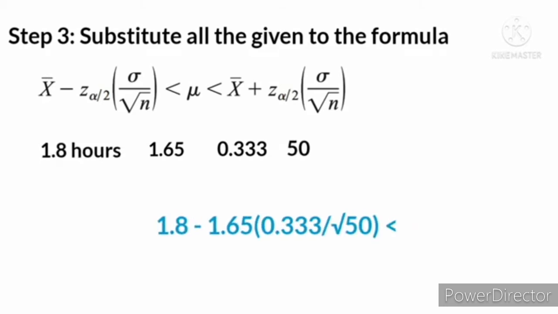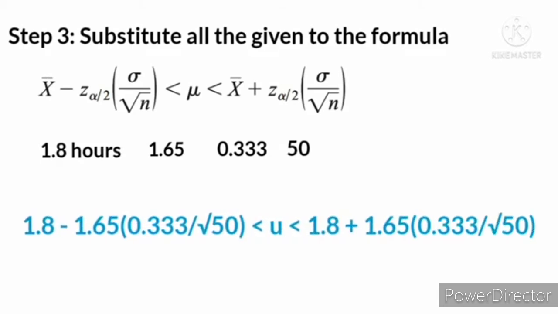So substituting all of those to this formula, we will have population mean is greater than 1.8 minus 1.65 multiplied by 0.333 over square root of 50, but less than 1.8 plus 1.65 multiplied by 0.333 over square root of 50. So solving that, we will have population mean is greater than 1.72 but less than 1.88. Hence, we can say with 90% confidence that the true mean population distraction time is between 1.72 and 1.88. So it is lower than the results of the study.